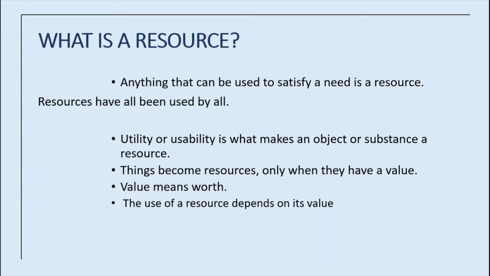If you take a building, we need land, labor. Yes, if you want to construct any building, we need first land, then all other construction materials, then labor, water, etc. These are the resources. So, when the resources are satisfying the human needs, that is known as utility.